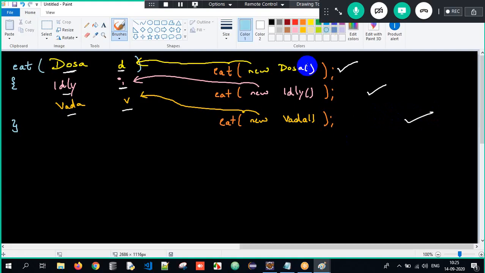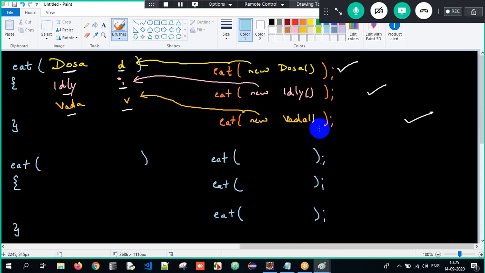But if I want to allow generic, to a single method, I should be able to allow all the different types of objects. So now I have to use some common sense here. Imagine what if all these classes had a common superclass. Meaning food is the superclass and dosa is inheriting food, idli is inheriting food, and vada is inheriting food.